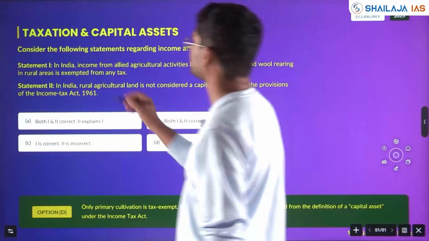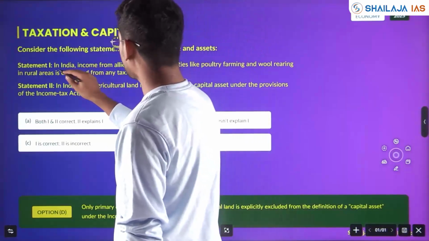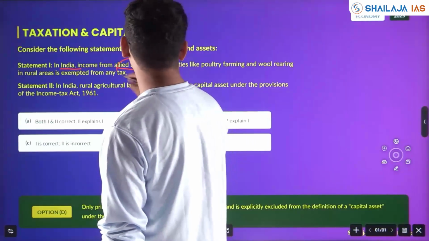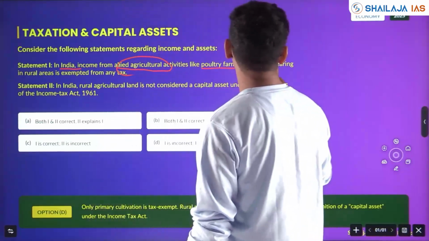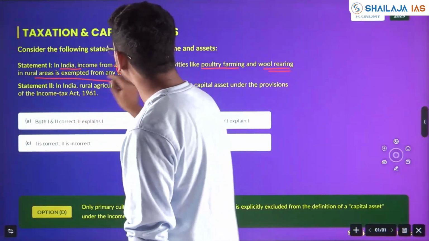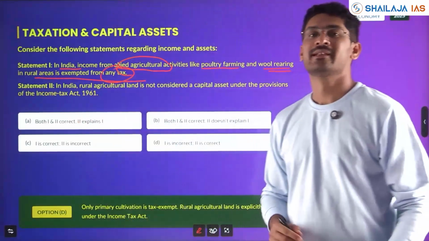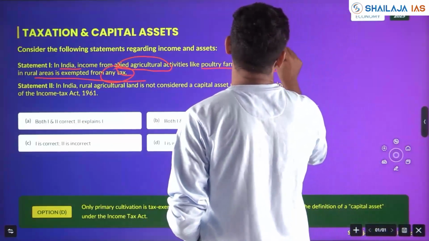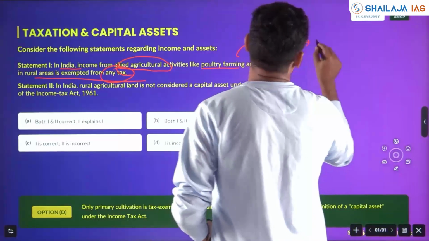Statement 1: In India, income from allied agriculture activities like poultry farming and wool rearing in rural areas is exempted from any tax. See, basically agricultural tax is exempted under cultivation.